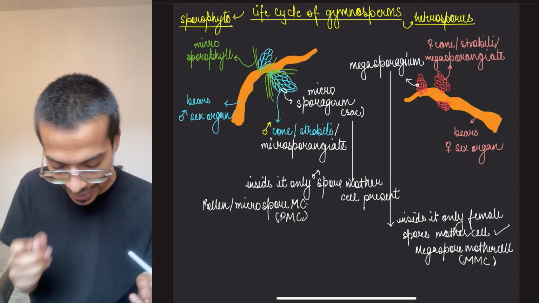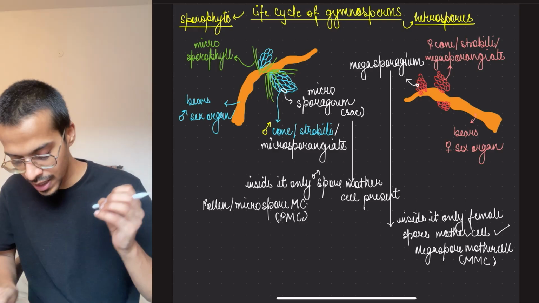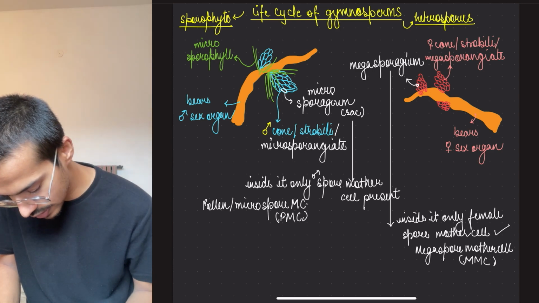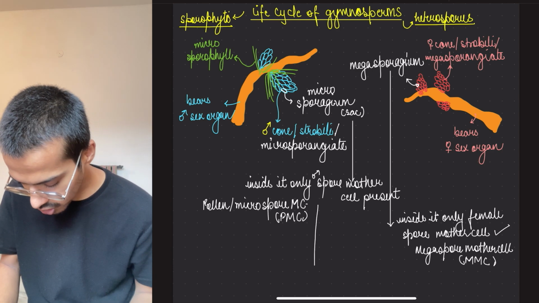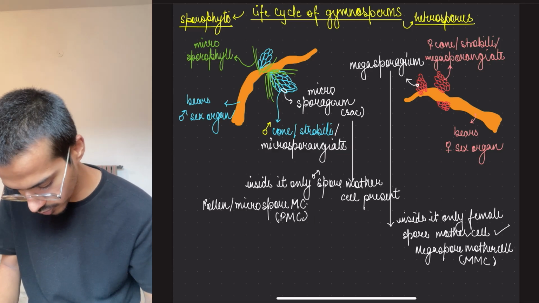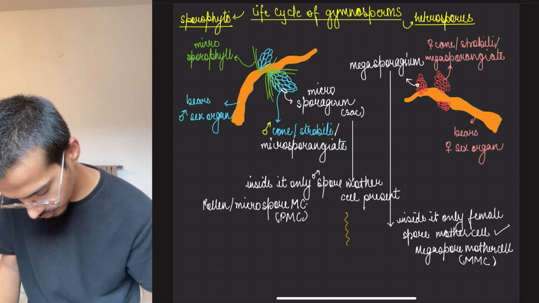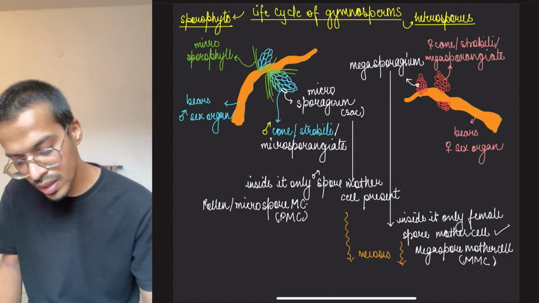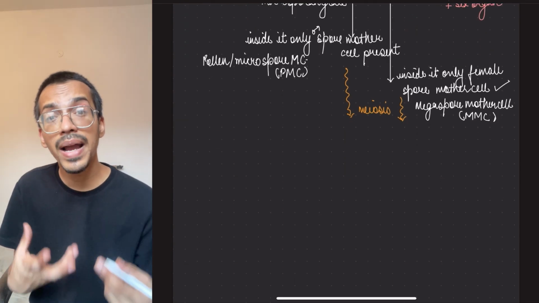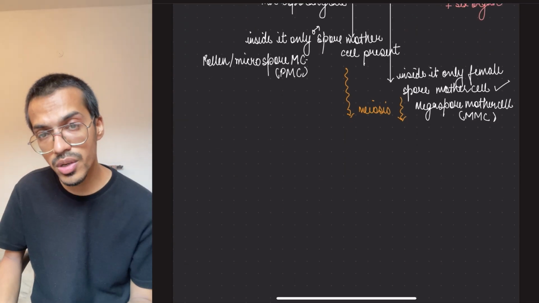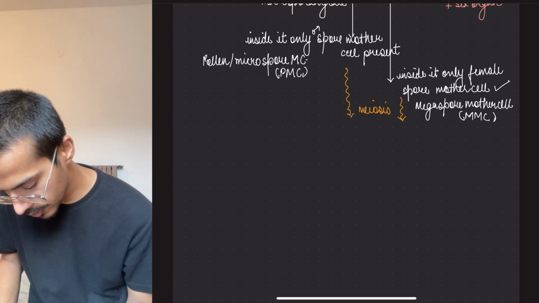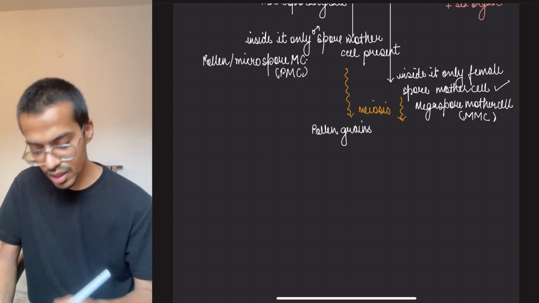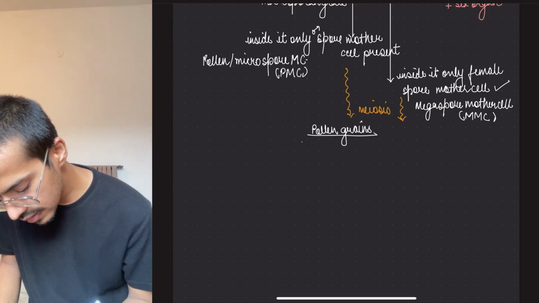Okay, so let's come back and see what is happening. Both the cells will undergo meiosis. Meiosis will occur, and the male part will form the microspores. These microspores are pollen grains, and these pollen grains are actually the male gametophyte.